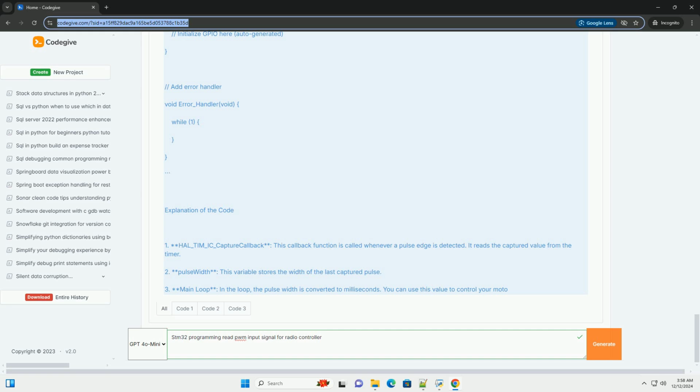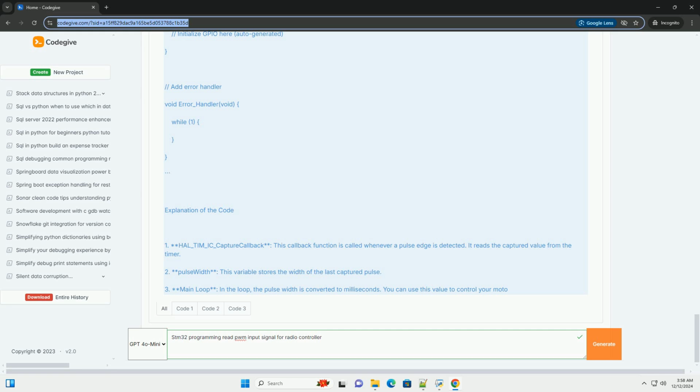void SystemClock_Config(void); static void MX_GPIO_Init(void); static void MX_TIM2_Init(void); int main(void). HAL_Init(); SystemClock_Config(); MX_GPIO_Init(); MX_TIM2_Init(); /* start the timer in input capture mode */ HAL_TIM_IC_Start_IT(&htim2, TIM_CHANNEL_1); while (1) /* main loop */, /* you can process the pulse width value here */ HAL_Delay(100); /* just for demonstration */.